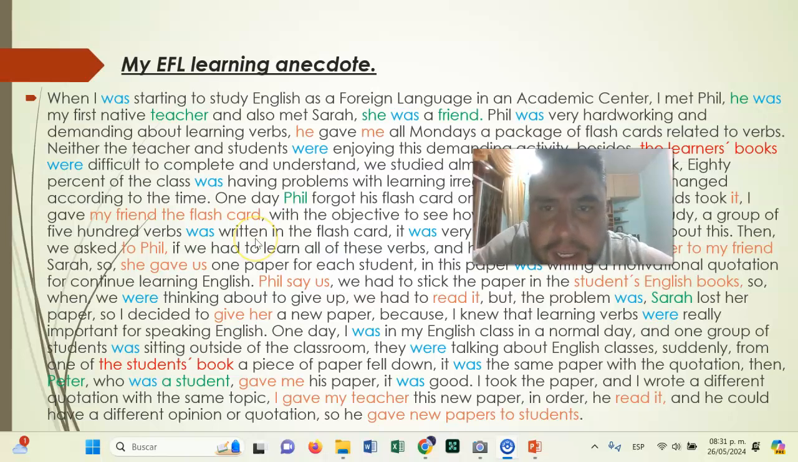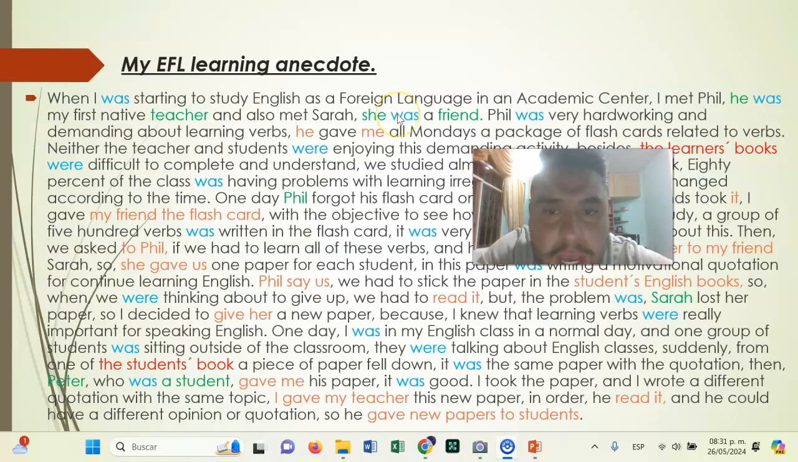Okay, next. The next topic was about the use of government cases. Also, about the government cases, we have three different kinds or types. For the first government case, there is the nominative case.